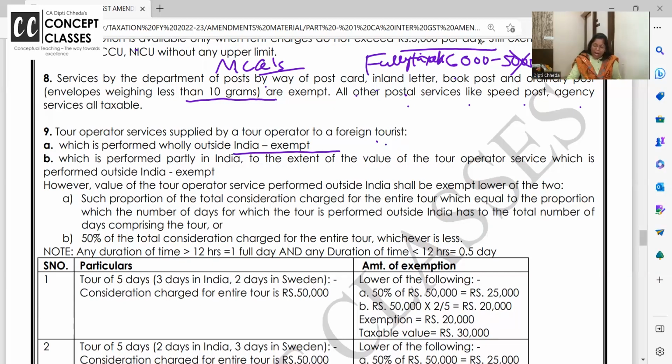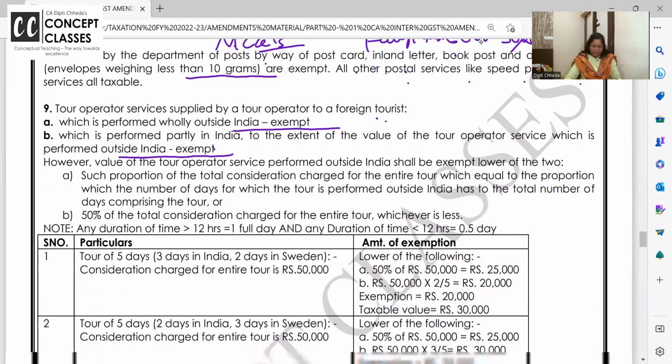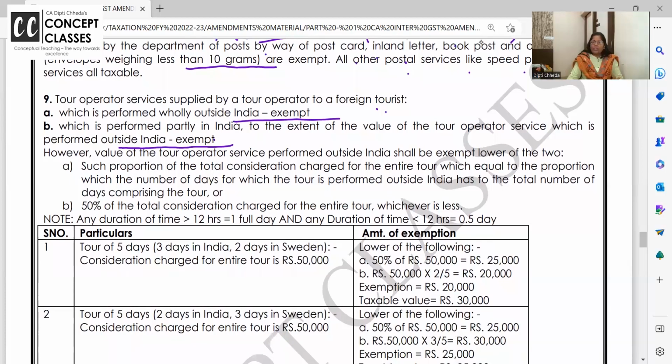But if it is performed partly in India and partly outside, then to the extent of the value of the tour operator service which is performed outside India, it is exempt. If you are a tour operator arranging a trip of 10 days for a person, 3 days in India and 7 days in another country, then for the 7 days in the other country, the proportionate value of the fees you have charged is exempt. On that, GST won't be charged. Okay? Until now, how was it?